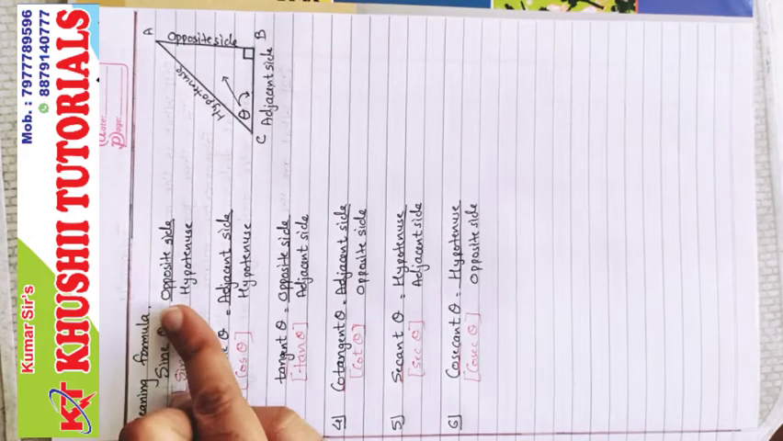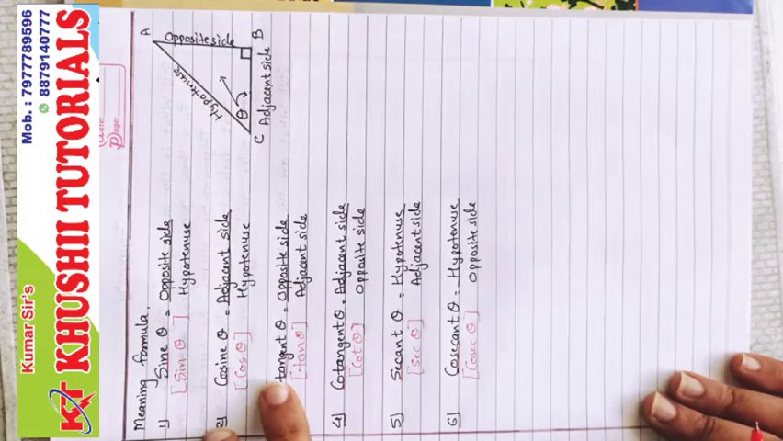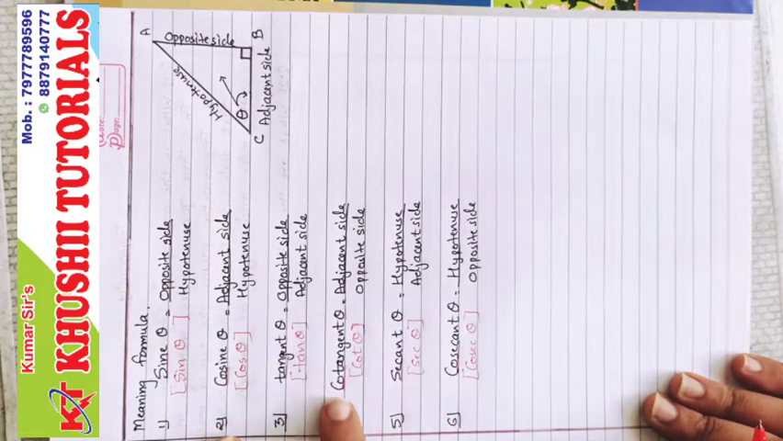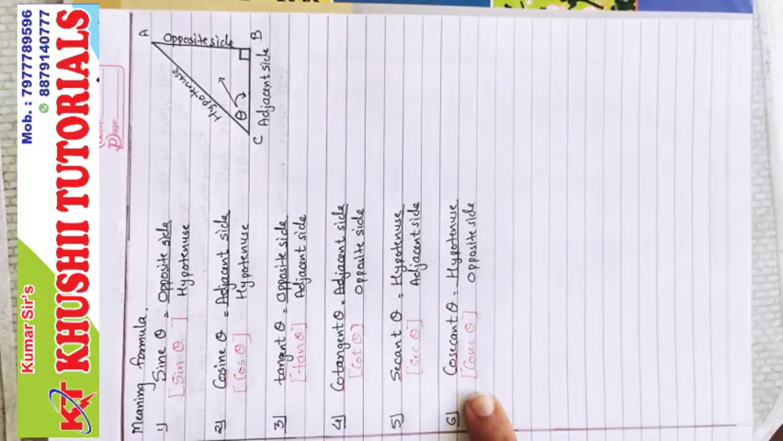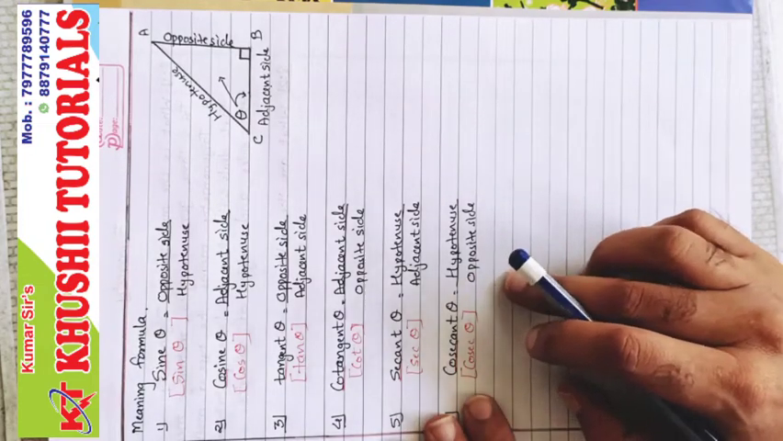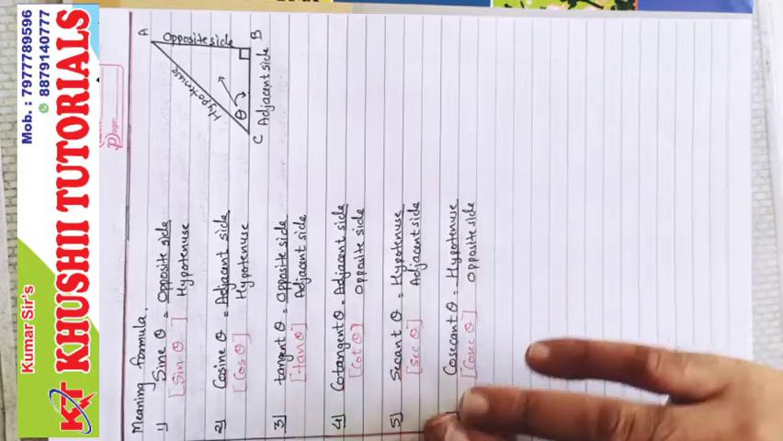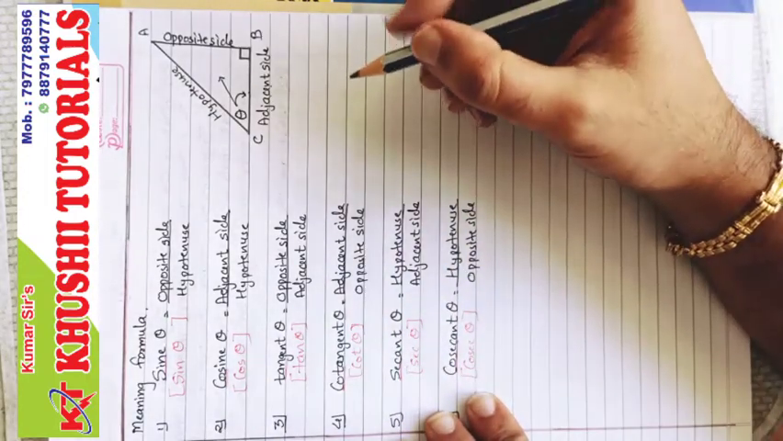Sin theta, opposite upon hypotenuse. Cos theta, adjacent upon hypotenuse. Tan theta, opposite upon adjacent. Cot theta, adjacent upon opposite. Sec theta, hypotenuse upon adjacent. And cosec theta, hypotenuse upon opposite side. Hope you understood. You have to learn these formulas by heart. If it is possible, learn them by heart as they are. But if you find it difficult, then there is one more technique.